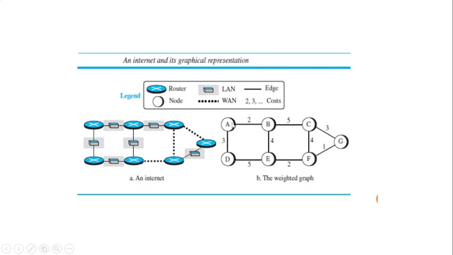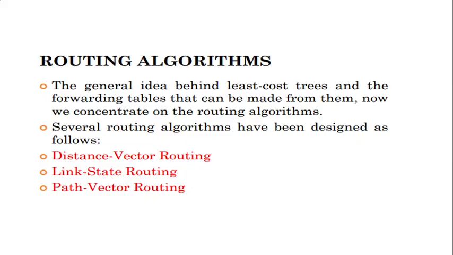So if I want to go from A to B, you can find the path for traveling from A to B, right? A to B is 2 here. So I can travel like this also, A, D, E and B, right? So 3 plus 5 plus 4. So what is the cost? The cost is increasing. So I will be finding the least cost to reach the destination, right? So this is how the least cost algorithms or shortest path algorithms are going to work.